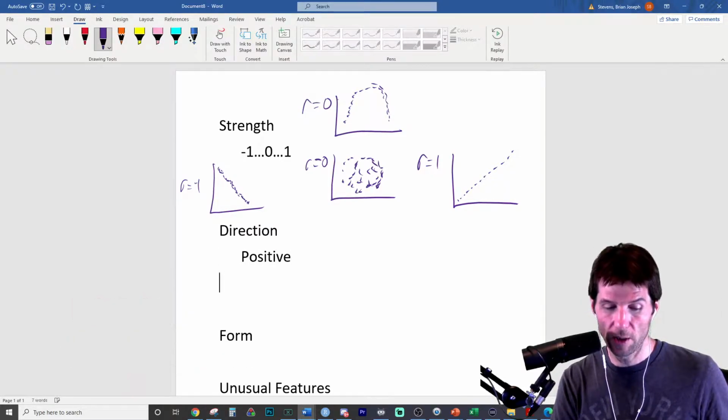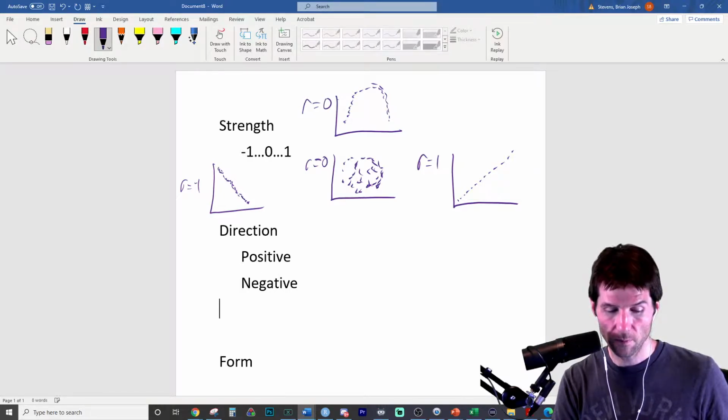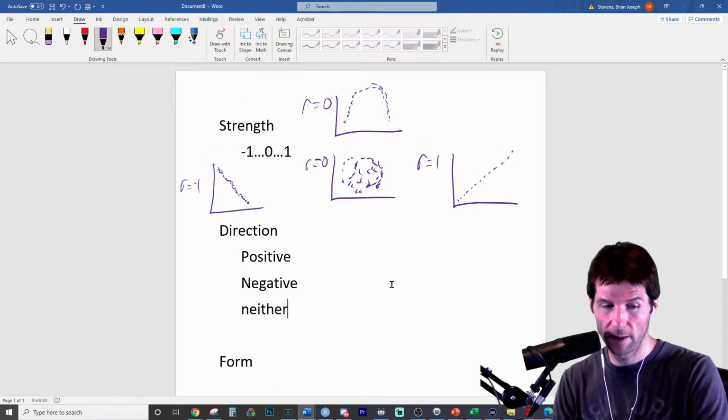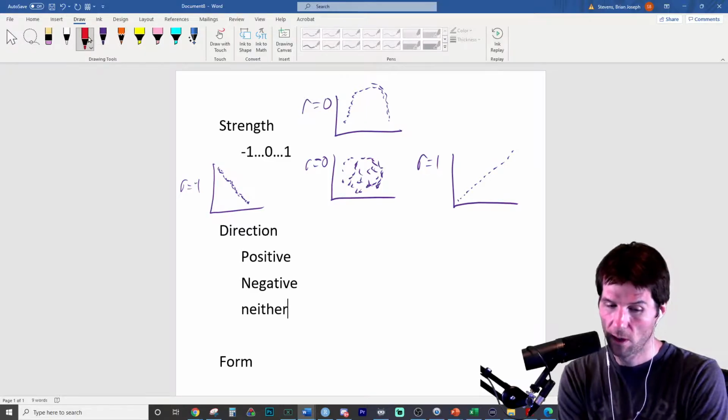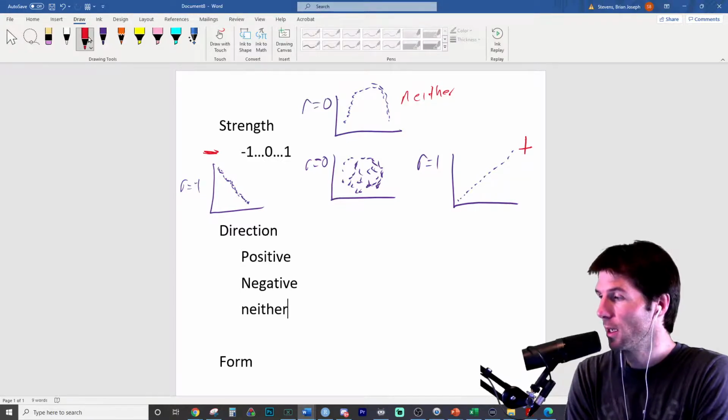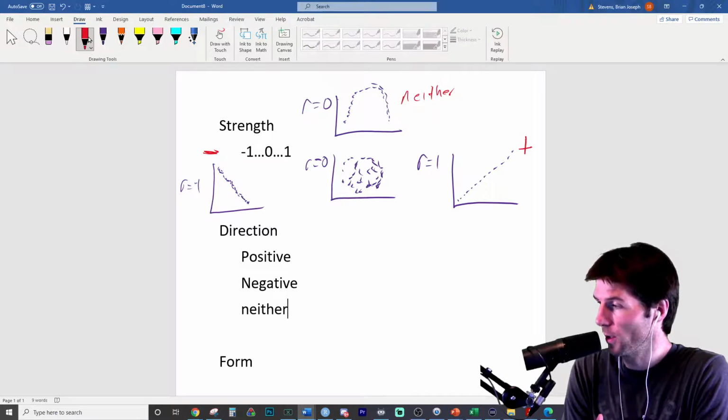Direction can be positive, negative, or neither. This one up top is really the neither. It's neither positive nor negative, not really well described by that. This is positive correlation, and this is negative. That tells you the direction. So the sign of the correlation alone tells you the direction.